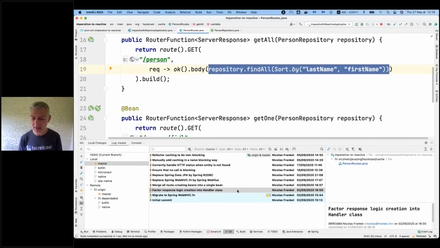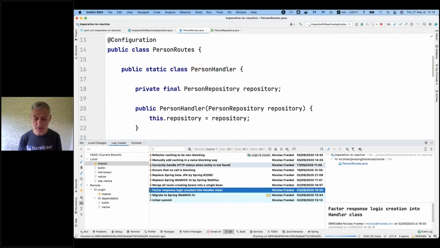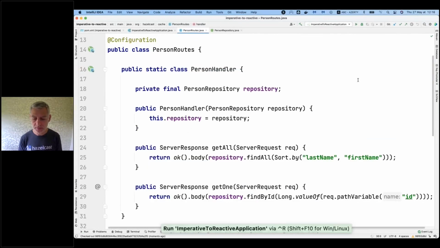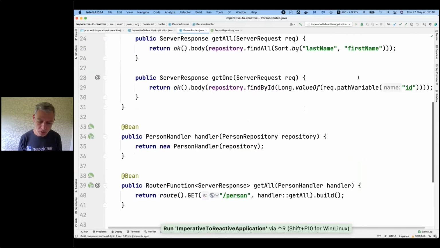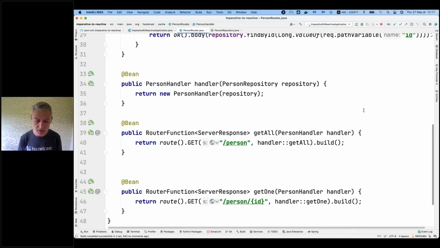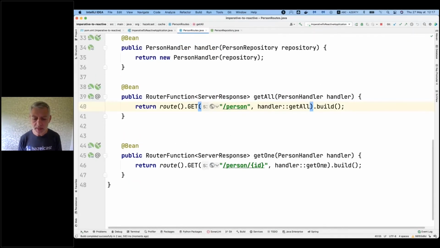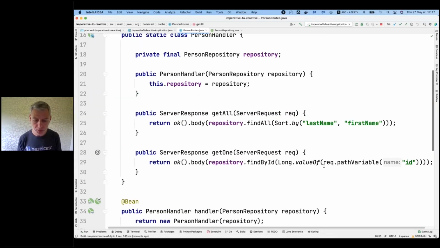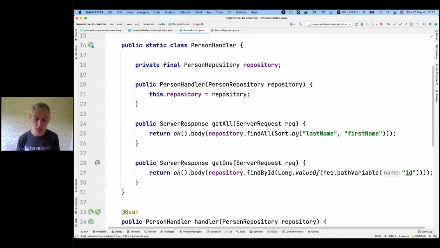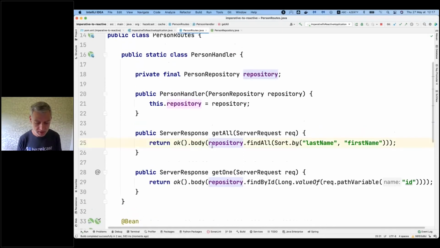So on one side, you've got the routes, which are now much easier to understand. Hey, when I get person, I will do this. When I get person/ID, I will do that. Then you've got these person handler classes. So you inject the person repository and it's still the same code as before. Let's check that it still works.